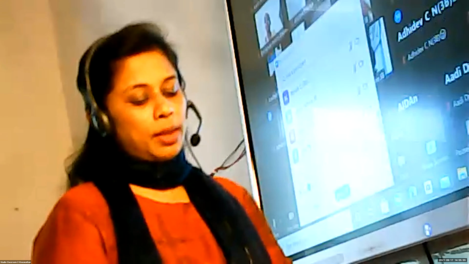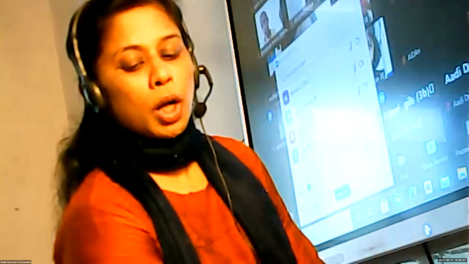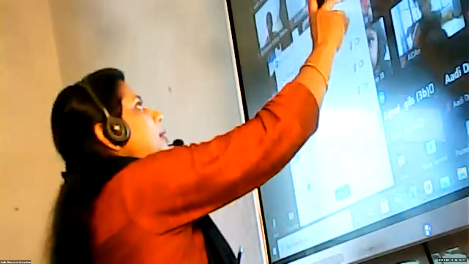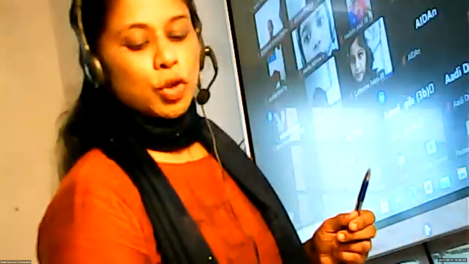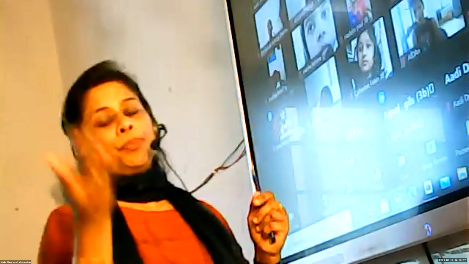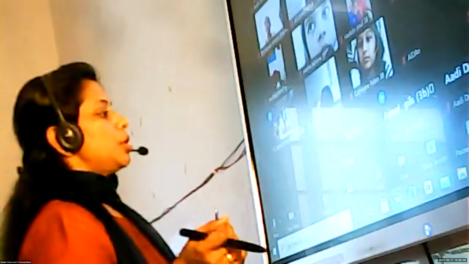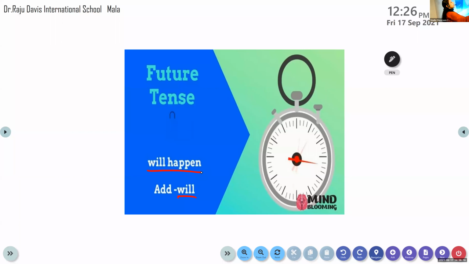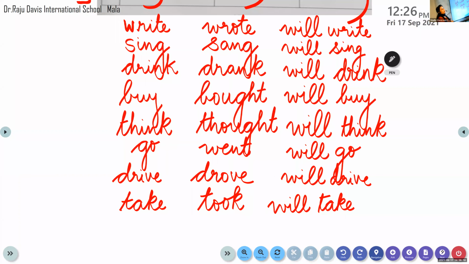So we have completed the topic verb tenses. In the next chapter, there is worksheet 10. So it's an exercise, my dear children. We have to complete it, and we'll be doing it after the examinations. So this table you should be thorough with. This is a table where you have to learn it well.